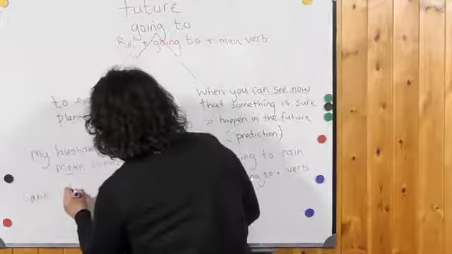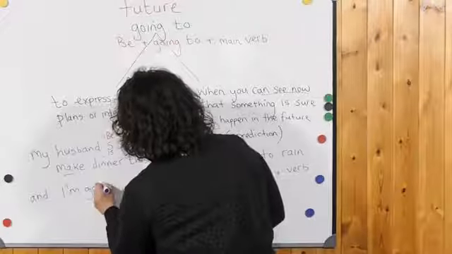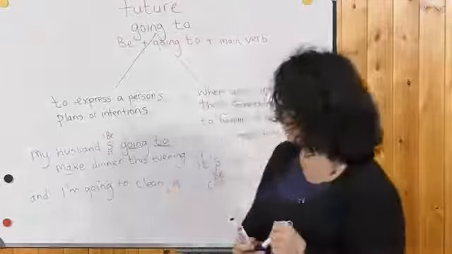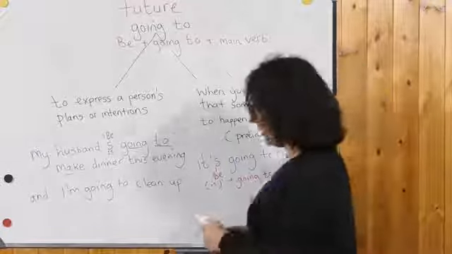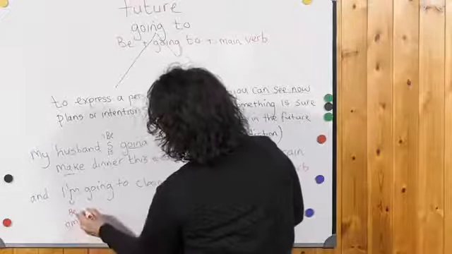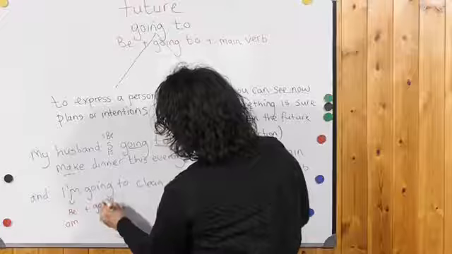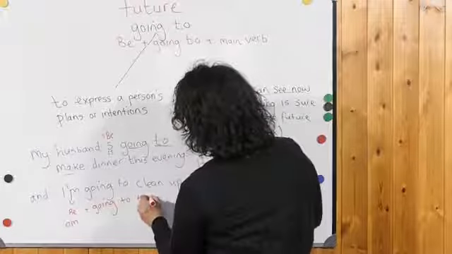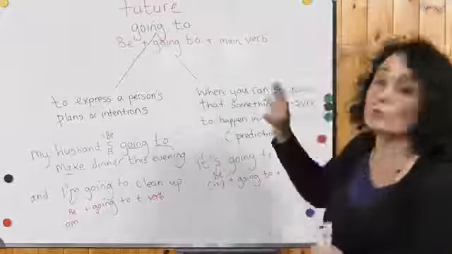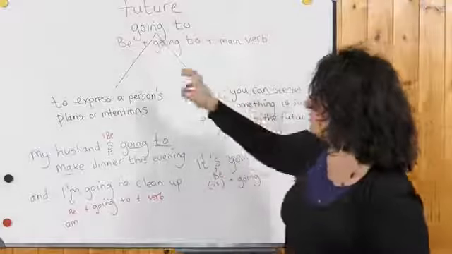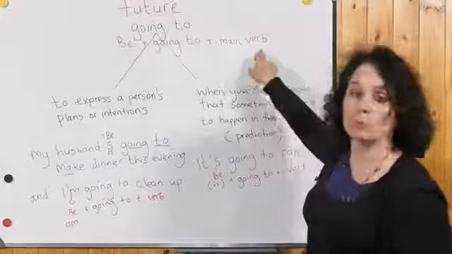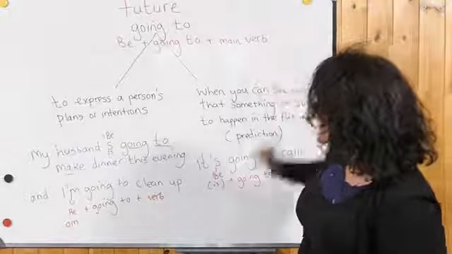New sentence, I'm going to clean up. Okay, so you have the verb be, which here is am, plus going to, plus the verb clean. So we can see here how we use going to. We use this with the verb be plus going to plus your main verb.